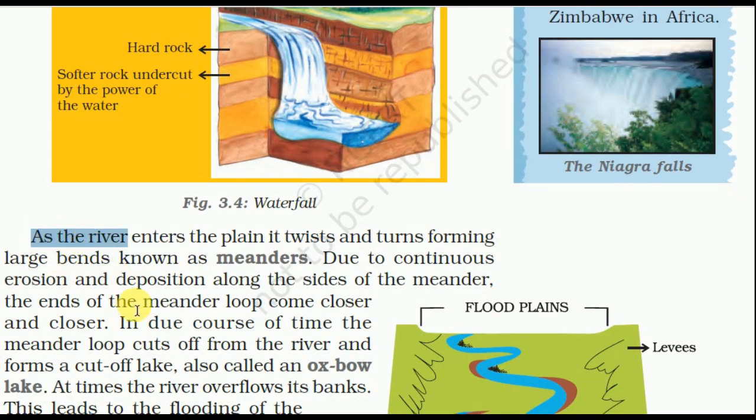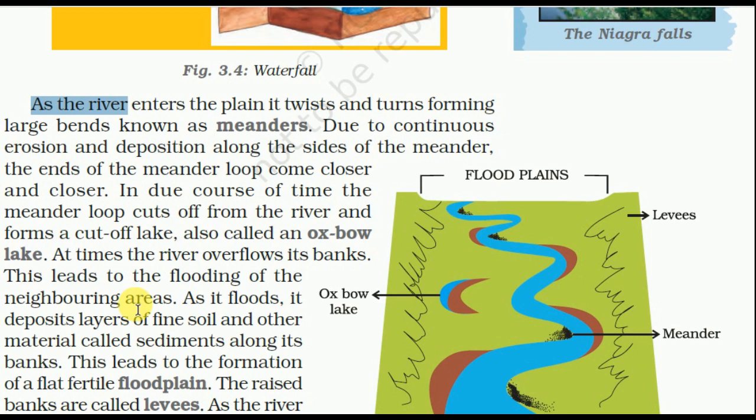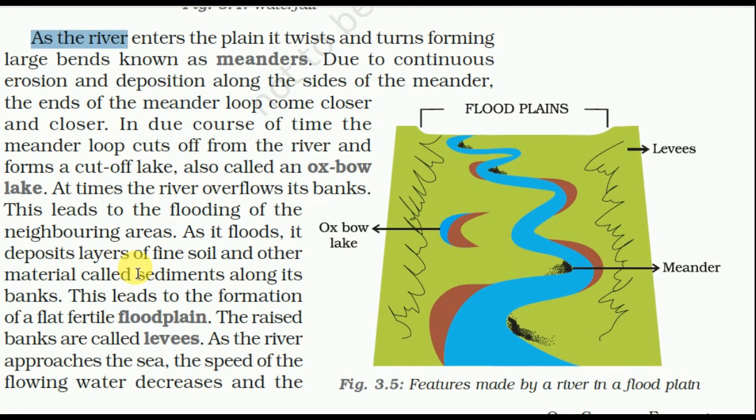As the river enters the plain, it twists and turns, forming large bends known as meanders. Due to continuous erosion and deposition along the sides of the meander, the ends of the meander loop come closer and closer. In due course of time, the meander loop is cut off from the river and forms a cut-off lake, also called an oxbow lake. At times, the river overflows its bank.